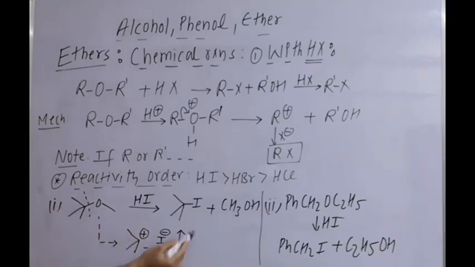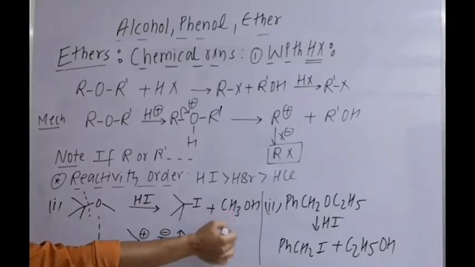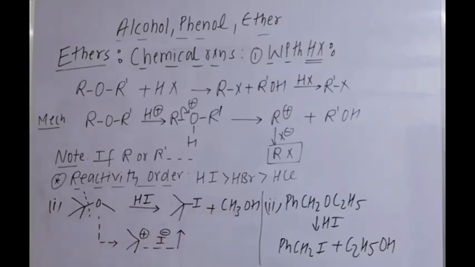I minus will attack and we get the tertiary butyl iodide. The other part, O minus, will take H plus and finally forms methanol. Now if we take excess of HI, then it will form CH3I.